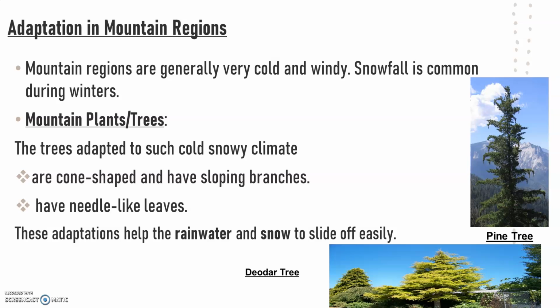Now, adaptation in mountain regions. Children, you already know that mountain regions are generally very cold and windy. Snowfall is very common during winters. There is a large variety of plants and animals living in mountain regions. Now, mountain plants. The trees adapted to such cold, snowy climate are cone-shaped and have sloping branches, and they also have needle-like leaves. These adaptations help the rainwater and snow to slide off easily.